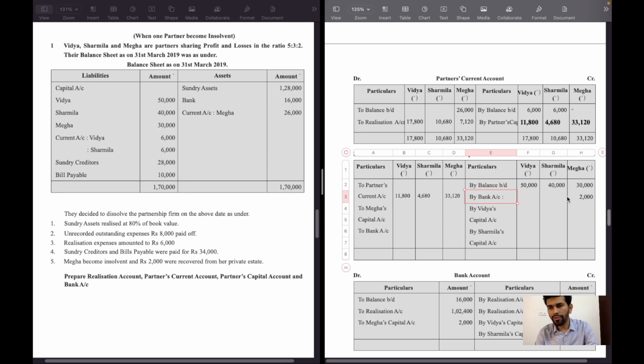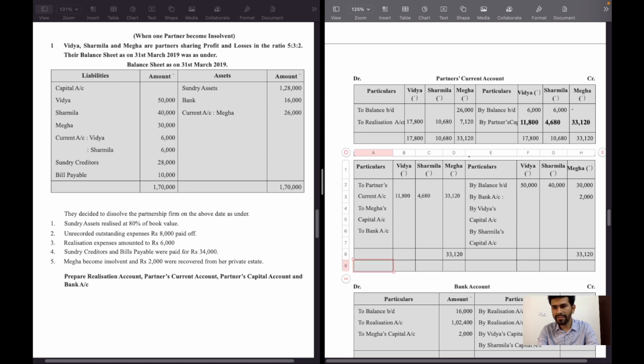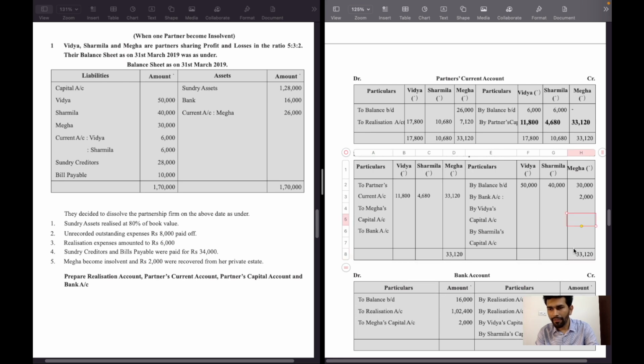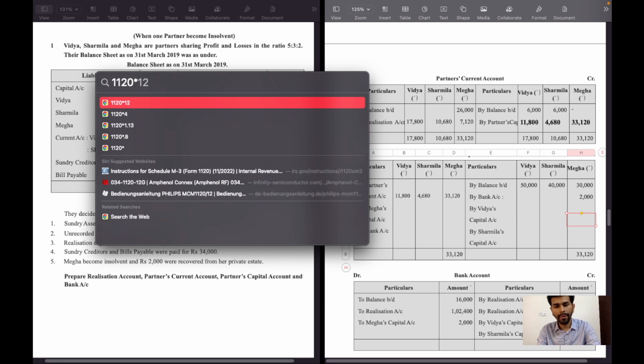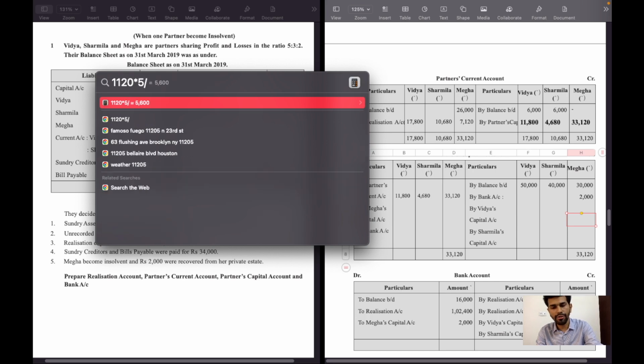Now first we will close Mega capital account because the remaining balance of Mega will be borne by remaining partners Vidya and Sharmila. So Mega capital account debit side is more, 33,120. It will be shifted to credit side. So balancing figure of Mega column, 33,120 minus 32,000 rupees, that is 1,120, will be borne by remaining partners in their profit sharing ratio, that is 5:3.